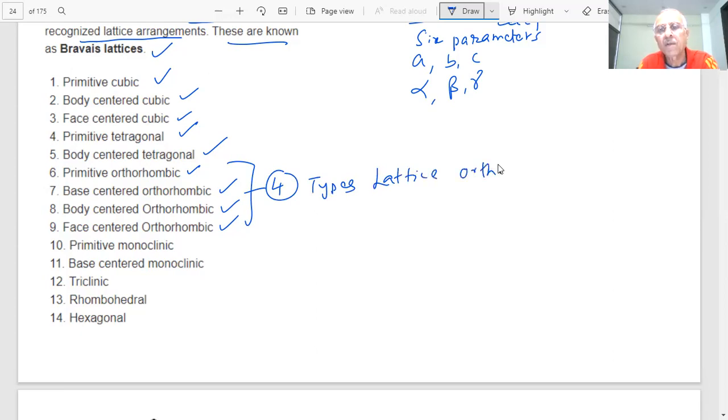Orthorhombic. A question is sometimes asked: which type of lattice has the maximum number of Bravais lattices? Orthorhombic has four types. And primitive monoclinic, base centered monoclinic, these are two, monoclinic two, triclinic only one, rhombohedral one, hexagonal one. So total 14 Bravais lattices.